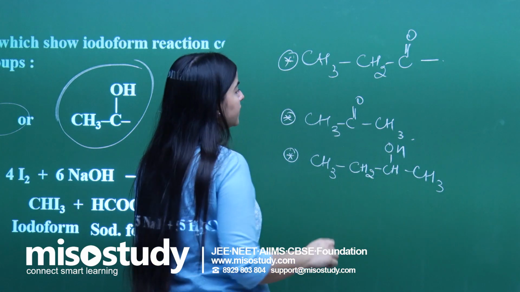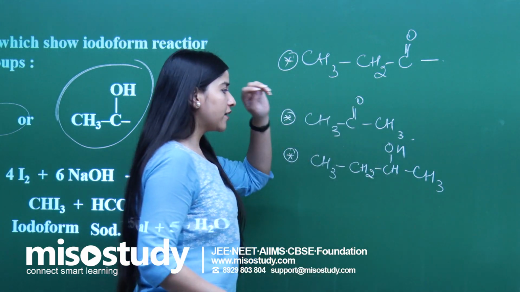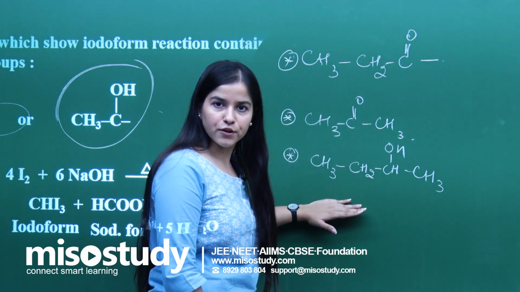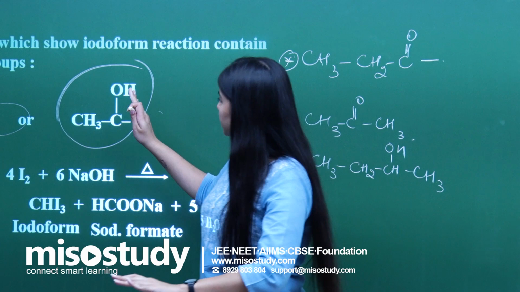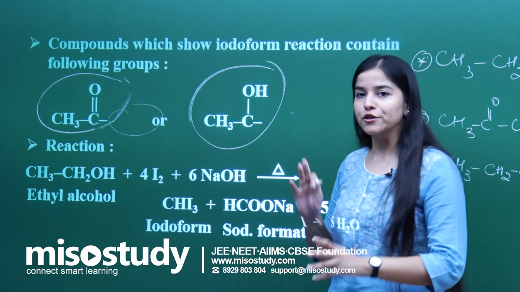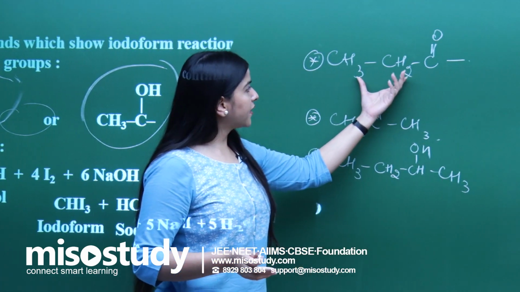Come on, tell me. So here are certain groups that I have given. Out of the three, which do you think will give the iodoform? Let us have a look at the groups again. These two groups were there, right? Just try to memorize them.